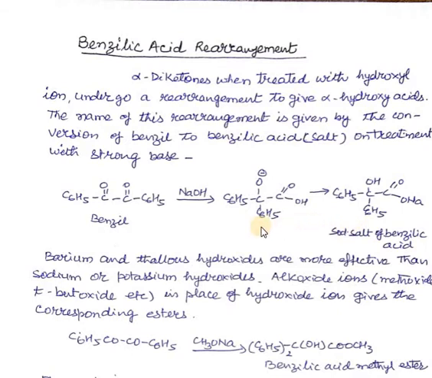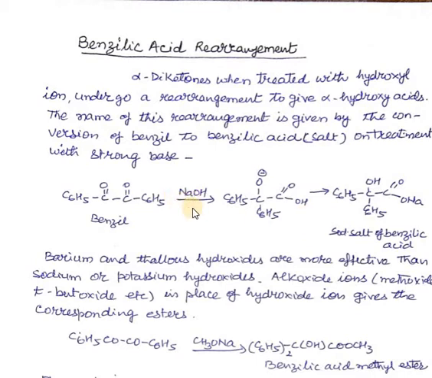So this conversion of benzil to benzilic acid is called the benzilic acid rearrangement. So basically the rearrangement of this alpha diketone into acid is called benzilic acid rearrangement.